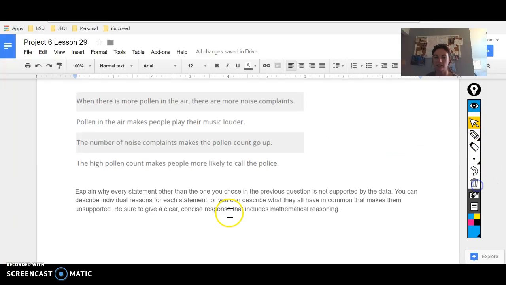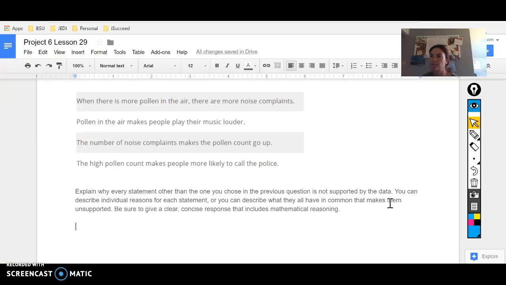Let me erase this and I think I have room to type down here. We can describe individual reasons for each statement, or we can just say what the unsupported answers have in common.